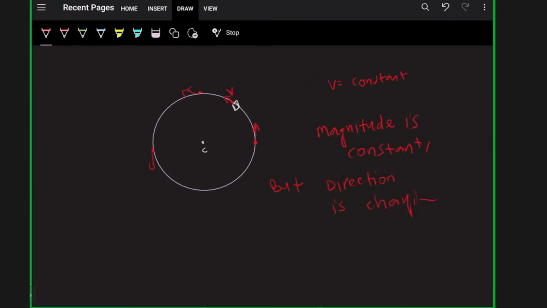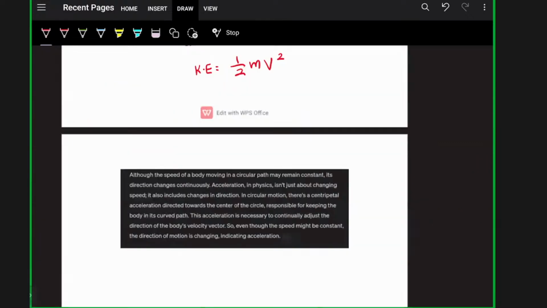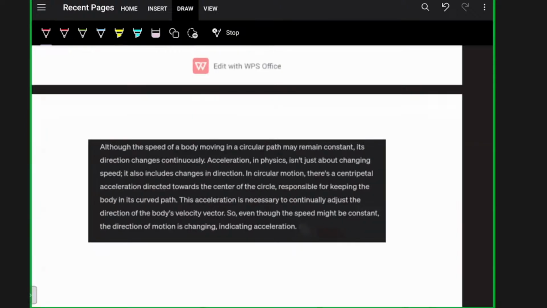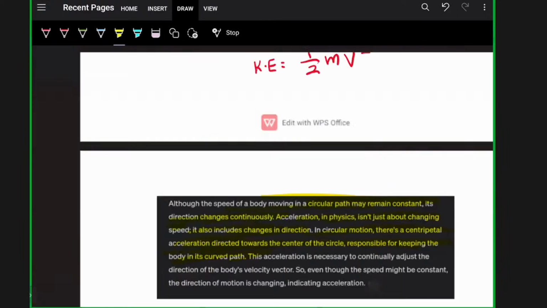So basically, this is the explanation. Although the speed of a body moving in a circular path may remain constant, speed meaning the magnitude of velocity, its direction changes continuously. Correct? Acceleration in physics isn't just about changing speed. It also includes change in direction. In circular motion, there is a centripetal acceleration directed towards the center of the circle, responsible for keeping the body in a curved path. It's clear? Okay.